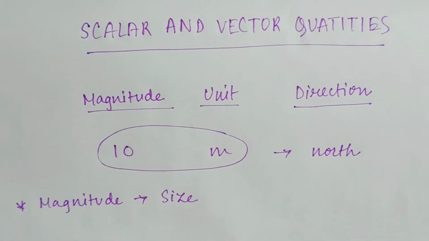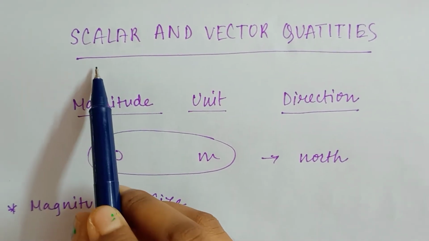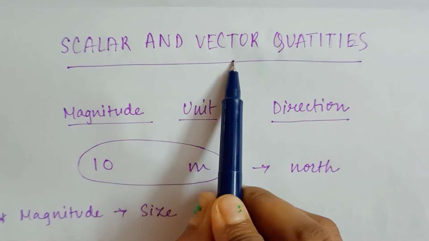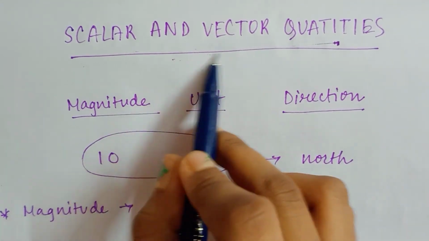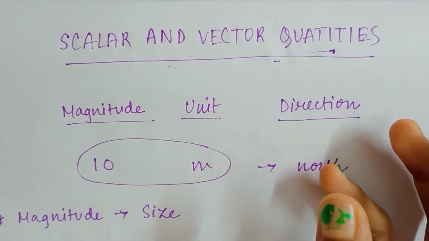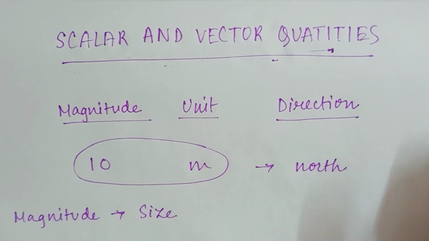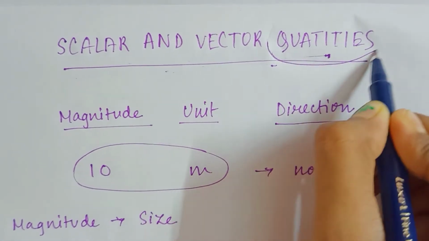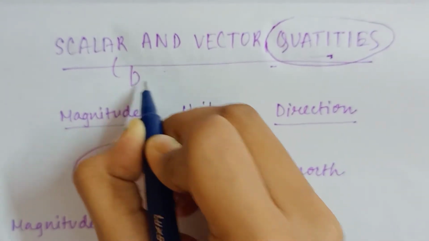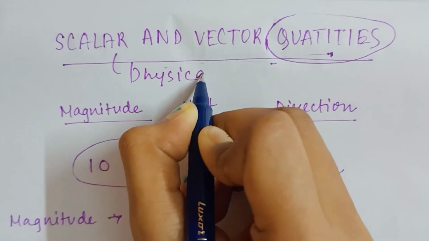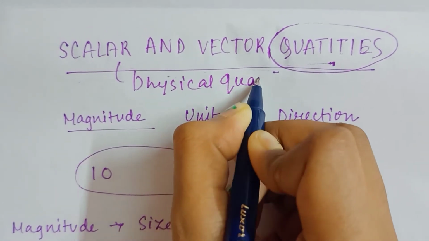So today we are going to learn about a very interesting topic of class 9. They are scalar and vector quantities. Before starting it, let me tell you what scalar and vector quantities are. They are physical quantities. Okay, they are the types of physical quantities. I've already written it here. There are two types, so we can understand they are physical quantities.